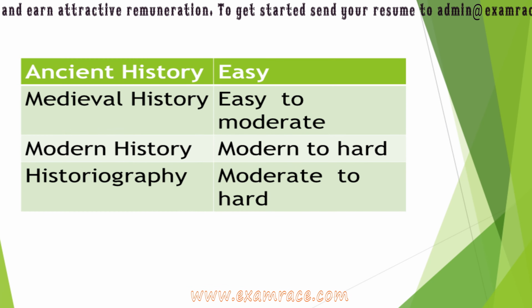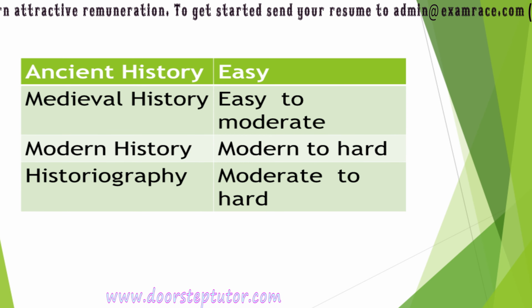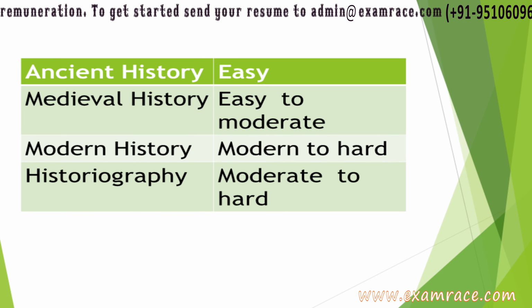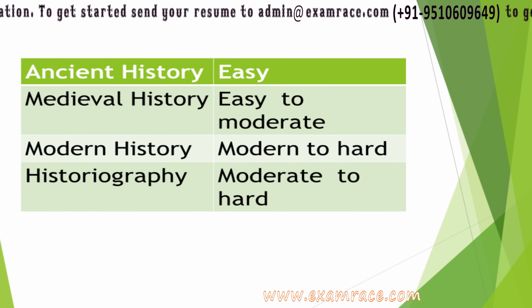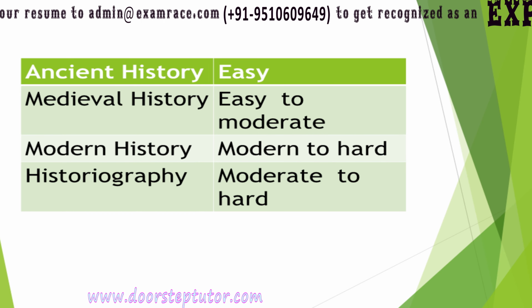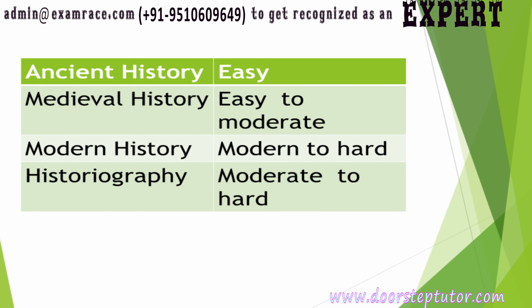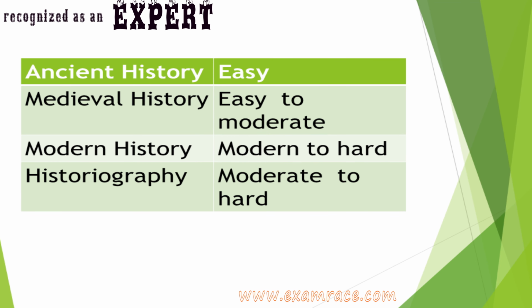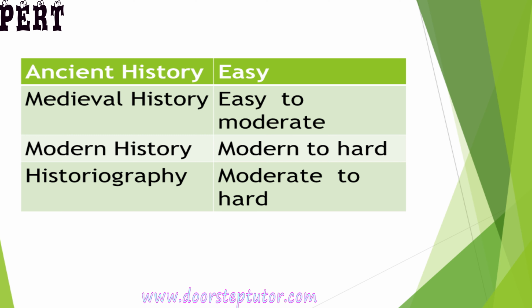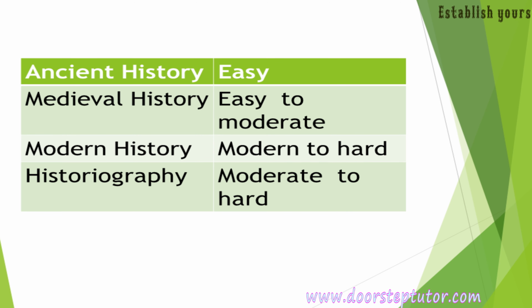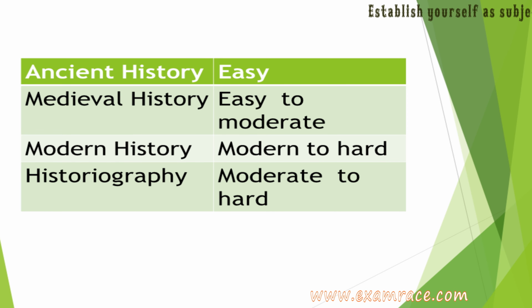The questions asked from ancient Indian history were sort of easy, only 7 to 8 were hard, while in the medieval section questions ranged from easy to moderate level. This time the section of modern Indian history ranged from moderate to hard. Some of the questions of modern history were twisted and needed a really deep understanding of the subject. Overall, I would say that the paper was easy as compared to previous years.